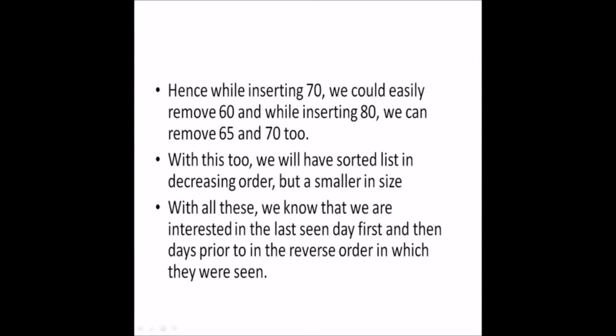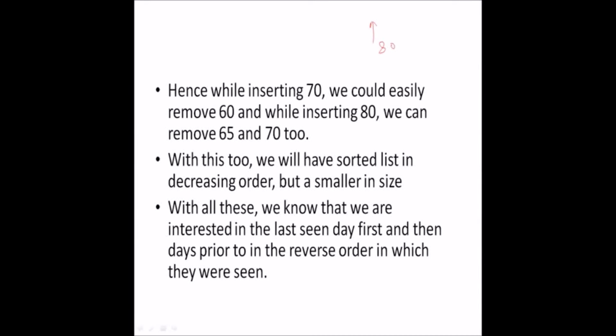With all this, we know that we are interested in the last seen day first, and then the days prior to it in the reverse order in which the days were seen. So when we were looking at 80, we were more interested in 70 rather than 65 or 60.